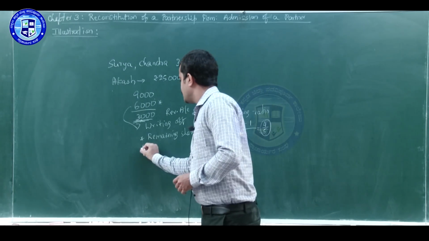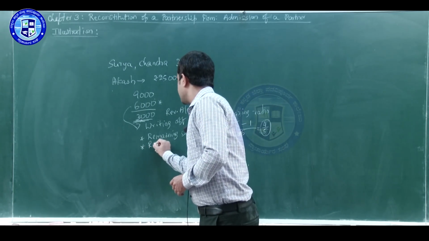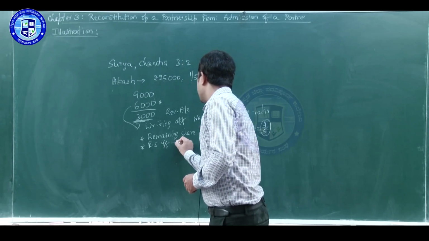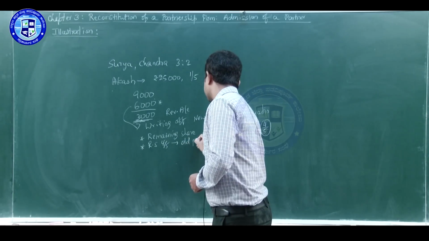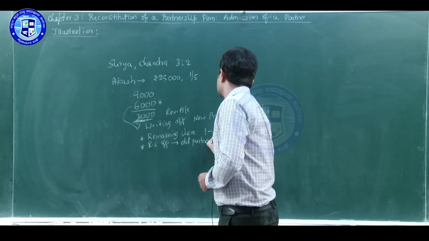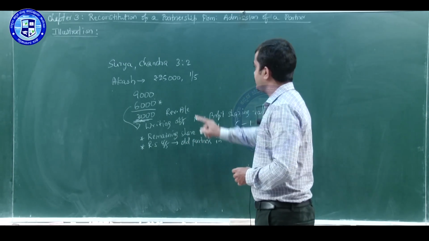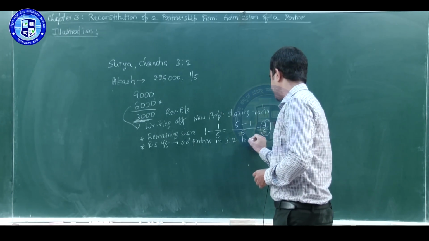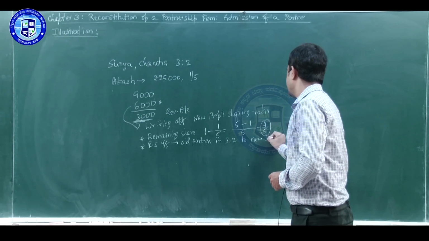Next, we have to divide the remaining share 4/5 among the old partners in their old ratio 3:2 to find the new share.